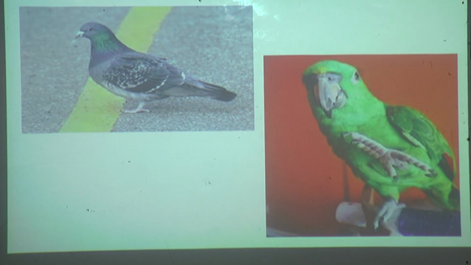Where did you see these birds? Some students are saying that we have seen these birds in a tree, on a branch, or sometimes you have seen the pigeons on the ground. You can see right now in the first picture, pigeon is on the ground, isn't it?